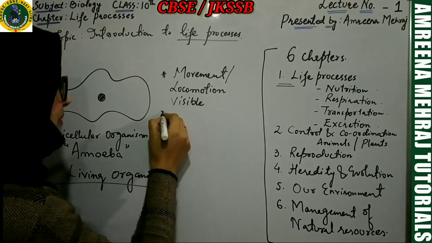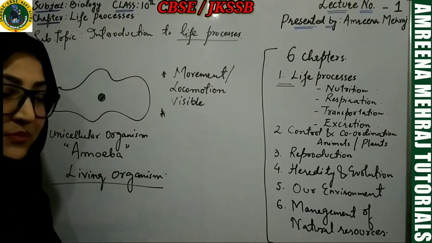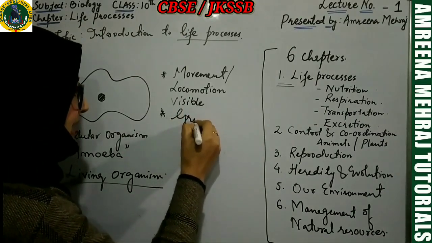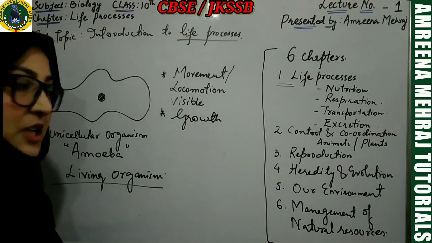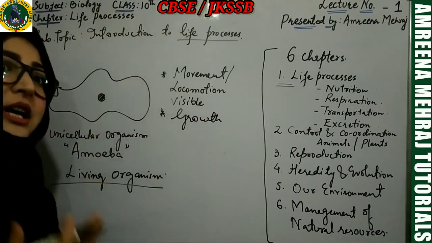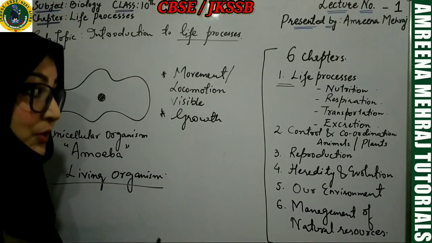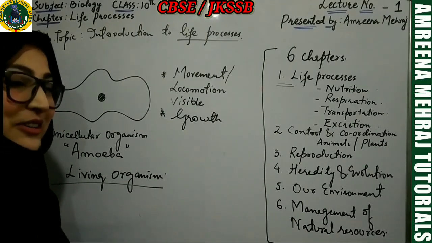The other thing, some student will say, ma'am, an amoeba can grow. It can enlarge in size. So that means anything which can show growth is living. So amoeba can grow, so it's living. A plant can grow, it's living. But this pen cannot grow, it's not living. So growth is also a good criterion to decide whether something is living or not.